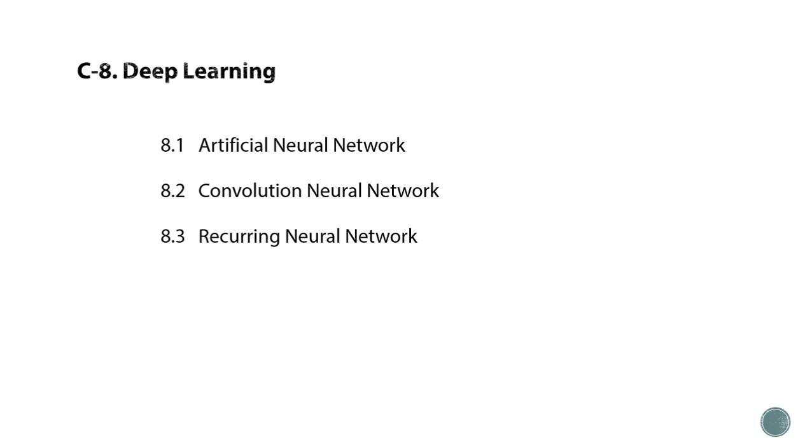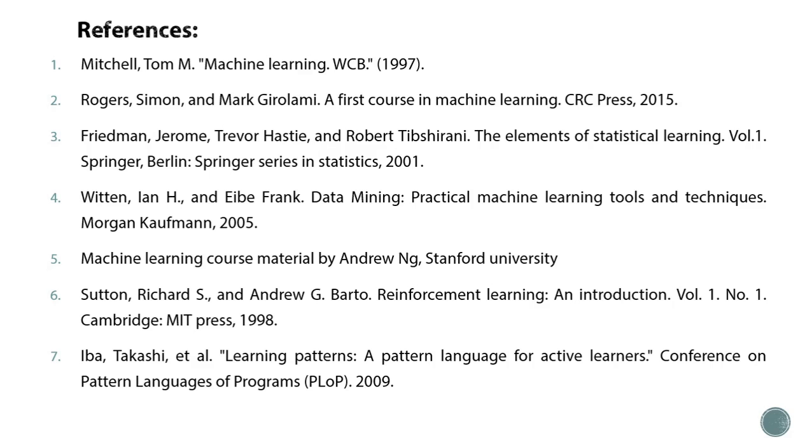So these are the 8 chapters which are in our syllabus. Now these are the references which we should use while learning machine learning. There is a huge list of references, and all the books are very good. You can refer to any book which is comfortable for you. All ebooks are present on the internet.